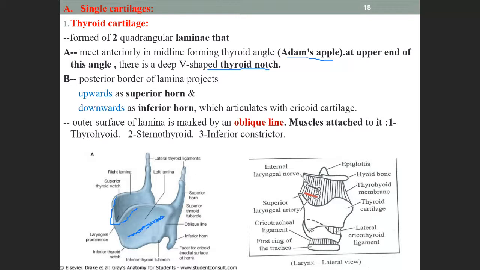And then, what does it contain? Superior horn. This I already showed in the lab. Here it is the hyoid bone. Just I will revise. The hyoid bone will be attaching like this. This is the superior horn and the inferior horn. The inferior horn articulates with cricoid cartilage.